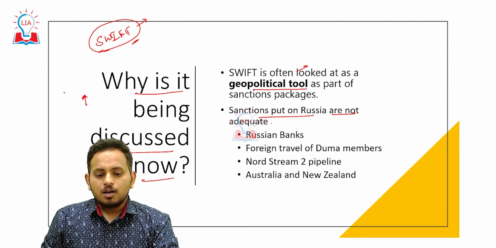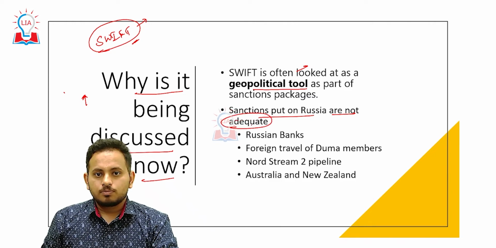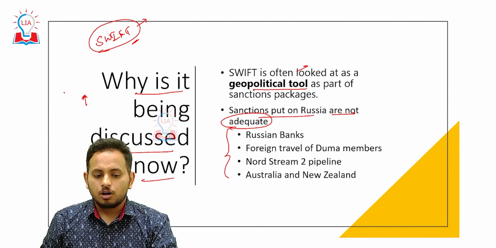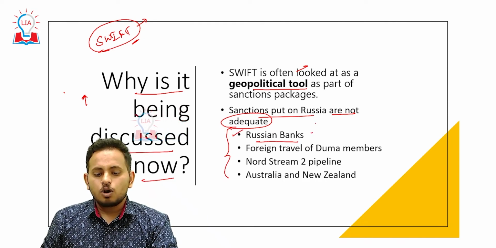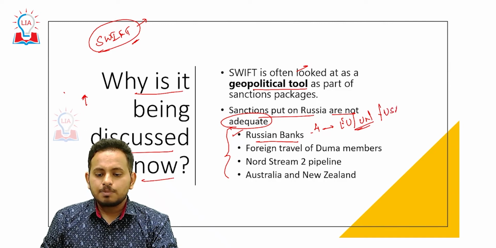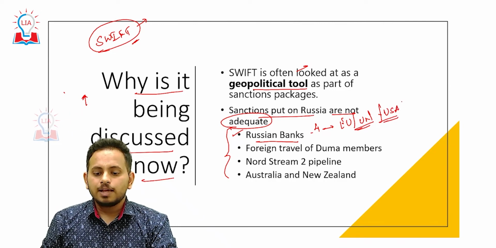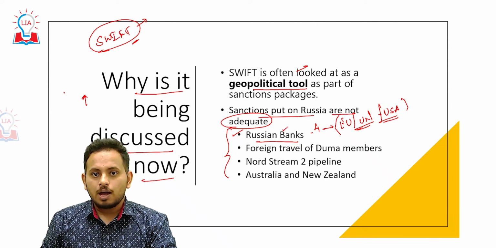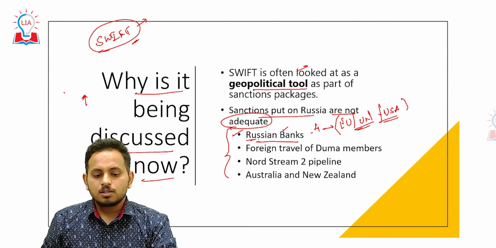Sanctions put on Russia are not adequate as of now. There are sanctions in place on Russia, but they are not adequate. For example, what are the sanctions? There are sanctions on 4 Russian banks, and these banks cannot trade with the EU, the United Nations or the USA. But there is no sanction on the foreign assets of these banks.